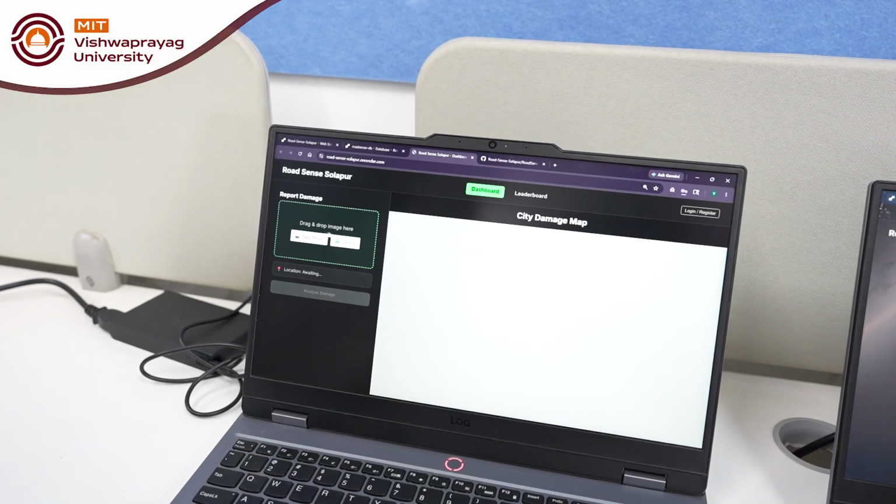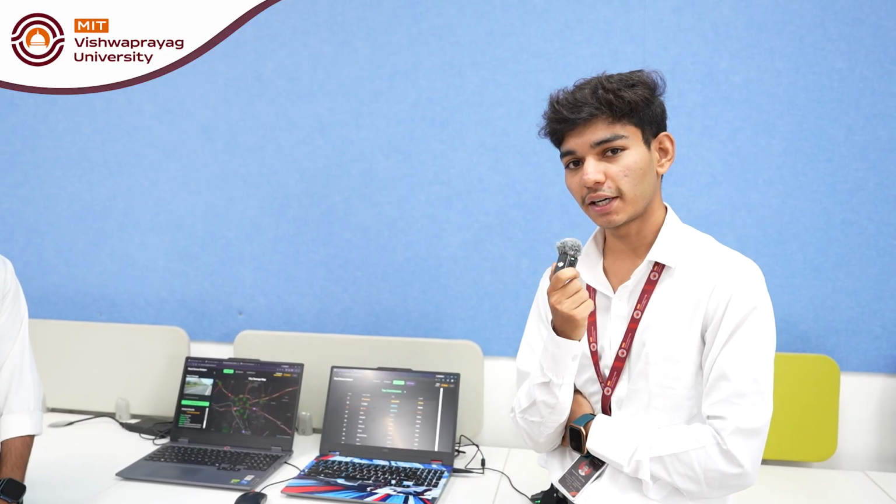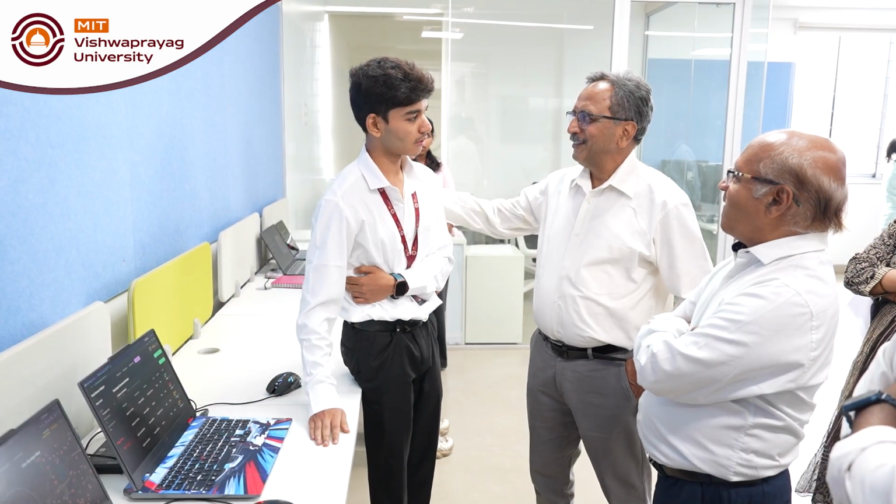And we will update the heat map of Solapur such that the SMC administrator can view the heat map and decide which road is more harmful, and he will plan accordingly to repair the road.